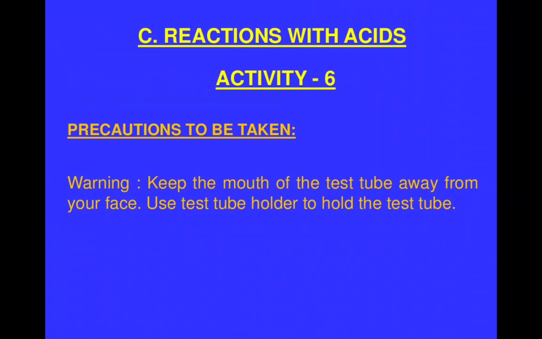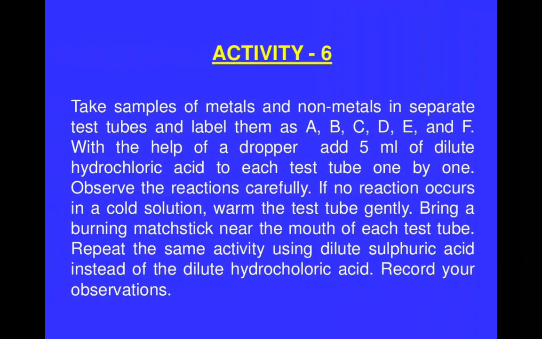Now, reaction with acids. Precautions to be taken: you have to keep the mouth of the test tube away from your face and use a test tube holder to hold the test tube. Now we will react metals and non-metals with acids. Now the activity: take samples of metals and non-metals in separate test tubes and label them as A, B, C, D, E, F. With the help of a dropper, add 5 ml of dilute hydrochloric acid to each test tube one by one. Observe the reaction carefully.